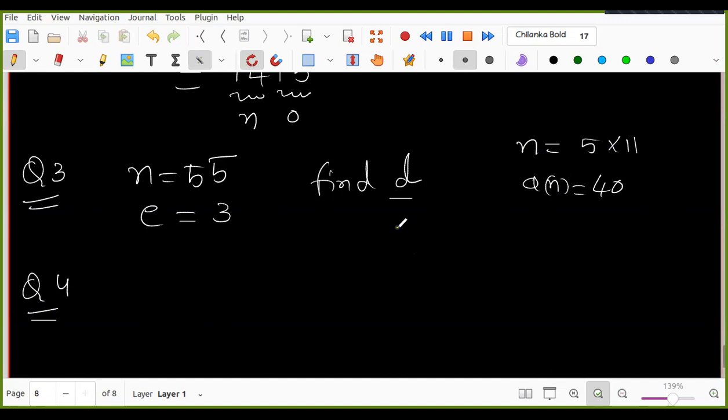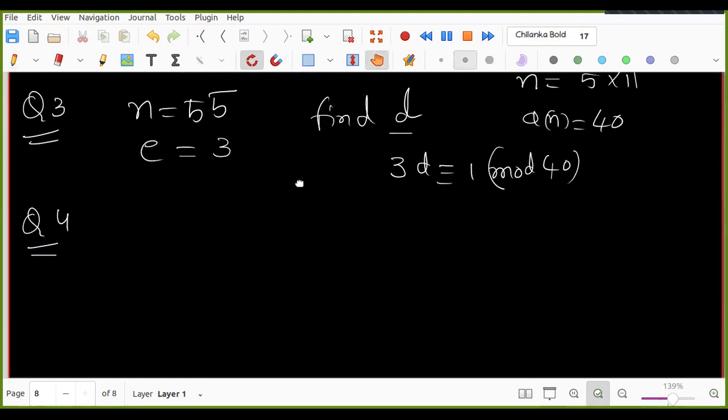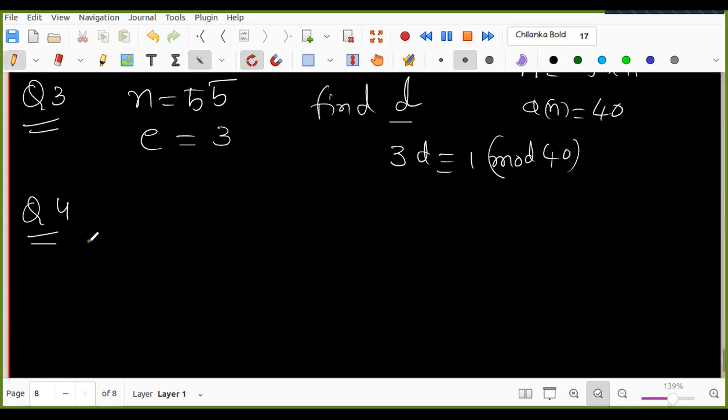Your goal is d such that 3d is congruent to 1 mod 40. The answer is 27. 27 into 3 is 81, and 81 is congruent to 1 mod 40. So d is equal to 27.